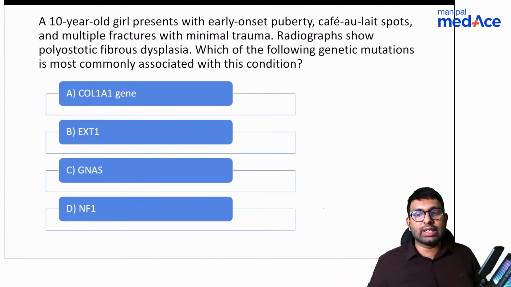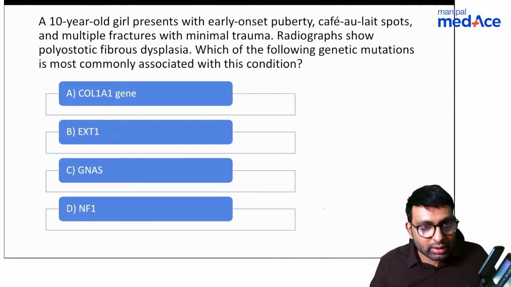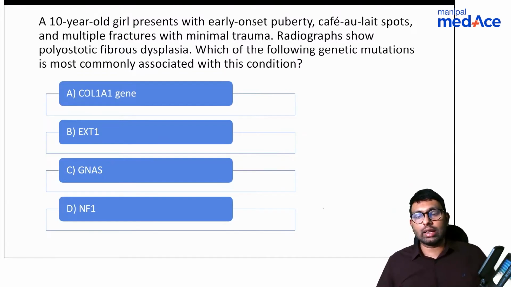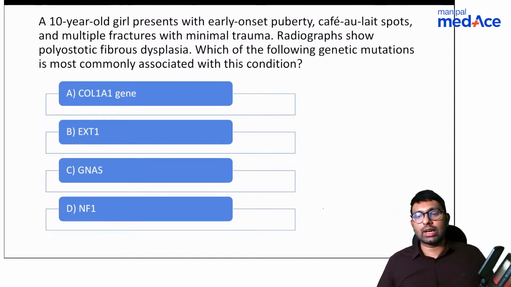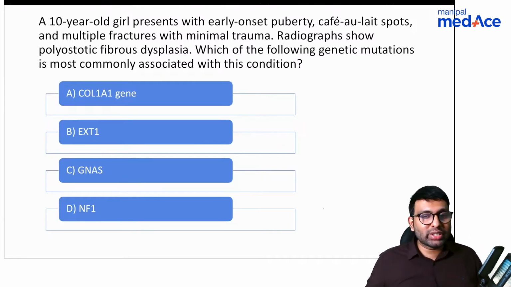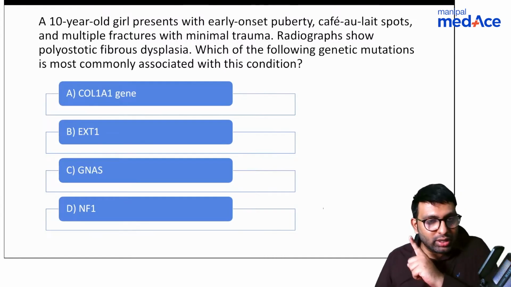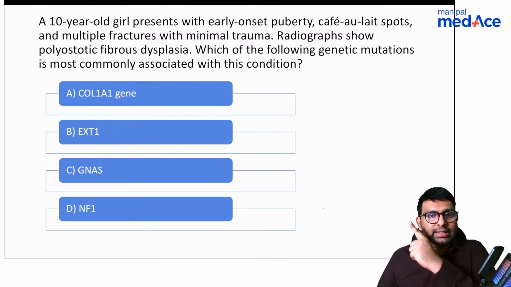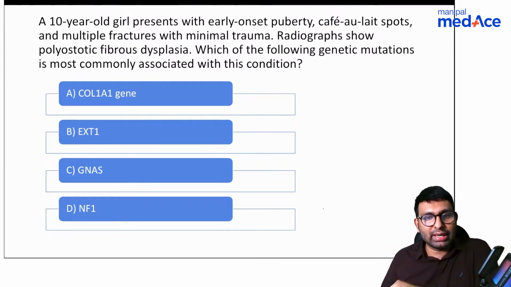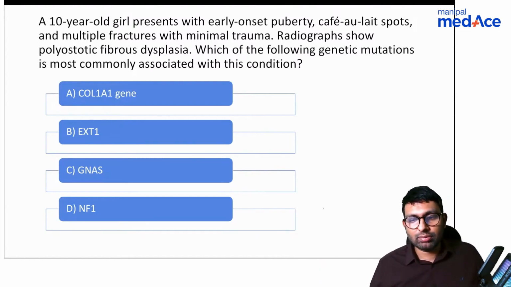So Stardust says GNAS1, McCune-Albright. Okay, fine. Debakar goes with C as well. Anyone else? Debraj and Stardust both believe it's C. Dr. Jain also believes it's C. Okay. Can you also tell me, with these other gene disorders, in which diseases are they seen? COL1A1 gene, XT1 gene, NF1 gene, they are seen in which conditions, so that we can rule them out and then establish our answer?